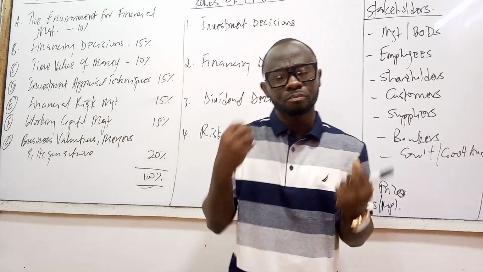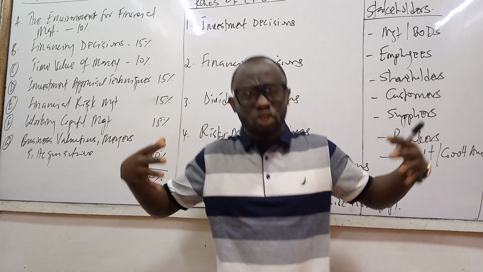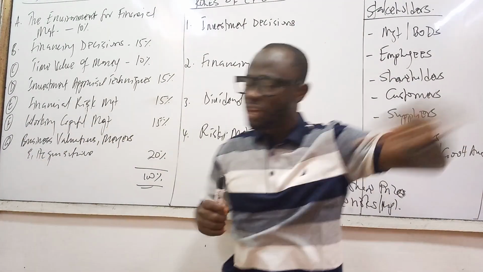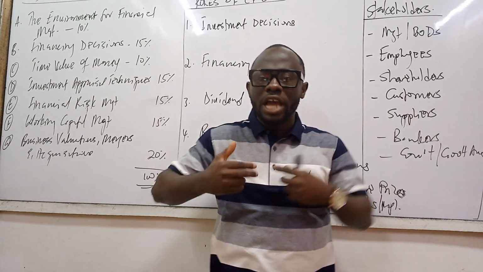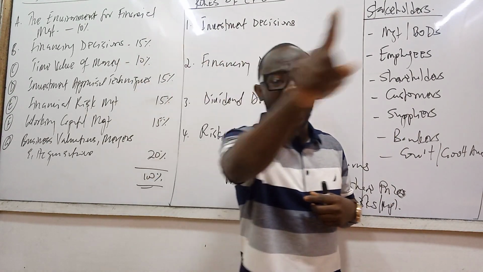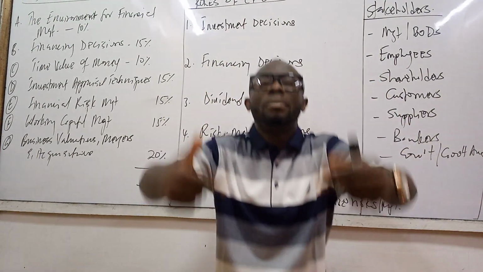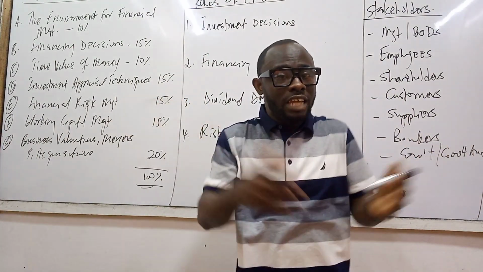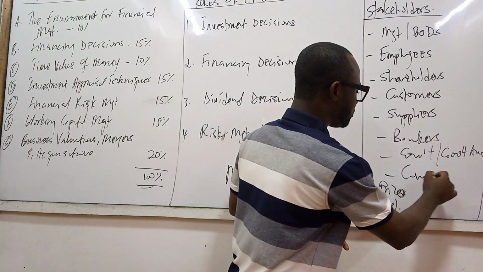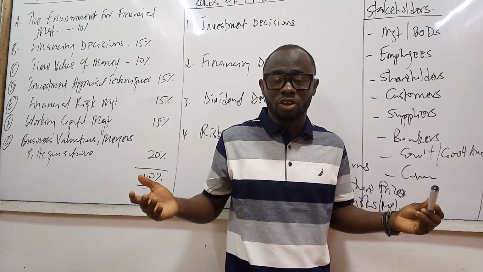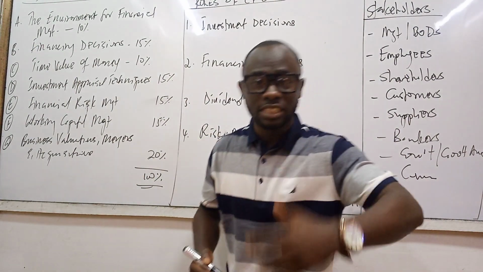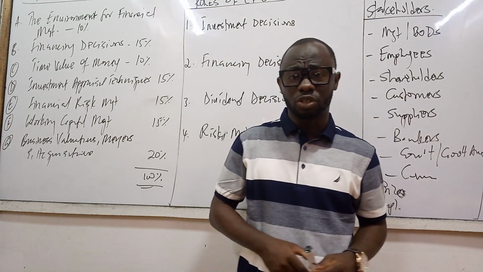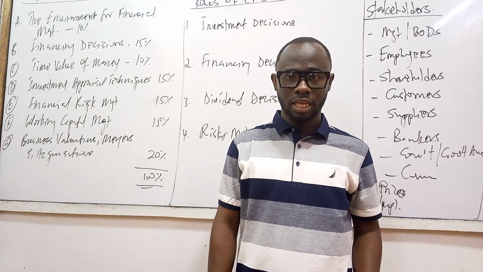So you realize that almost always there is going to be conflict of interest, because one is looking for this, the other is looking for that, and the more you try to satisfy the welfare of other stakeholders, you will actually be sacrificing shareholders. The community is also a stakeholder, the community that we operate in as an organization. So if an organization is undertaking corporate social responsibility, whose money is being used for it? Shareholders' money.